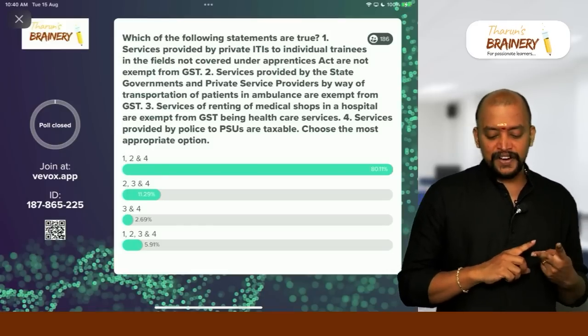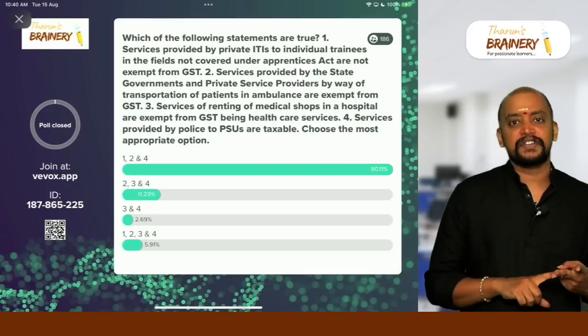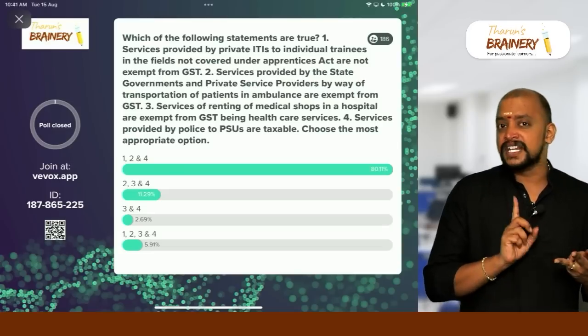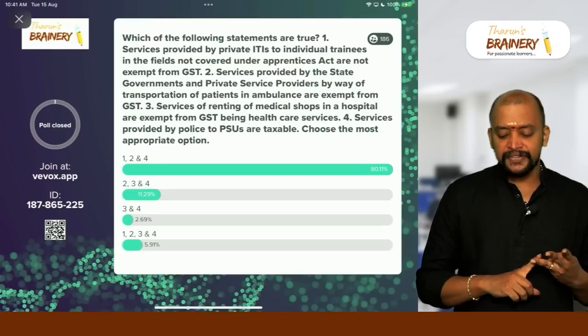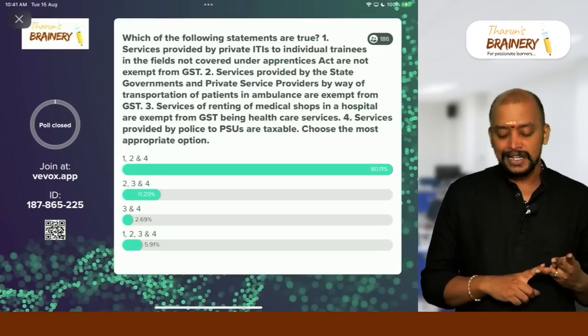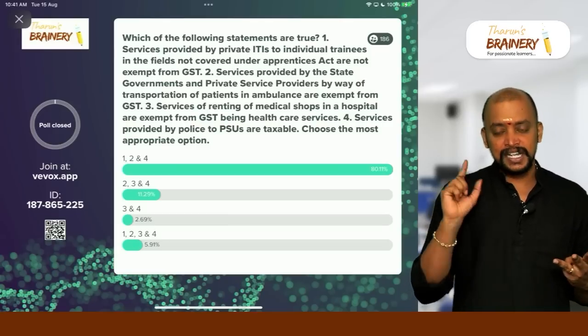Second, service provided by state government and private service providers, transportation of a patient in ambulance is exempted. True. Second one is true. Third one is false, because service of renting of medical shops in a hospital are exempt from GST. No, renting is not exempted. Renting will be taxable. So third one is false.